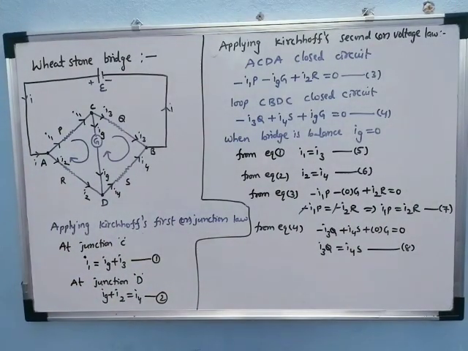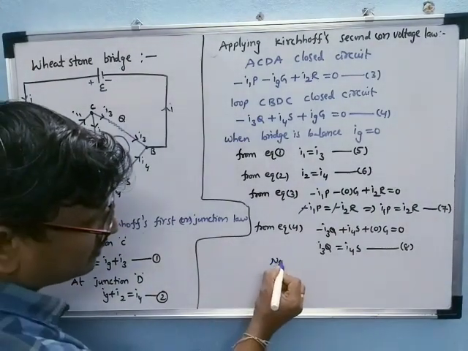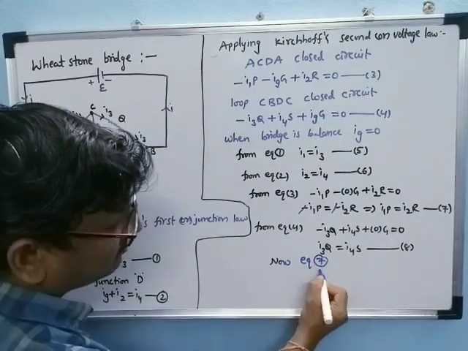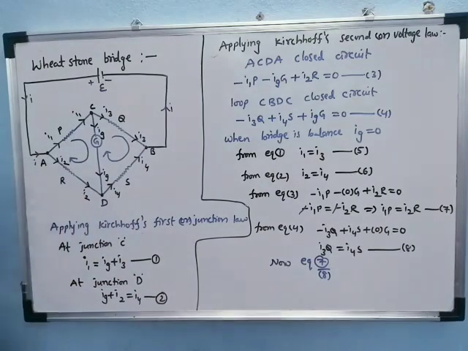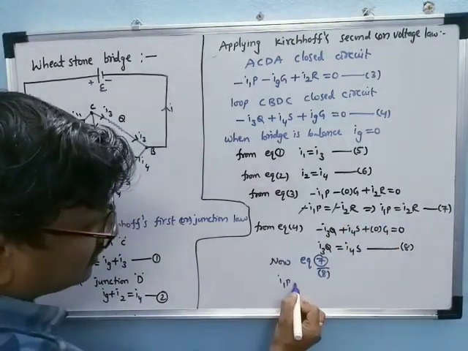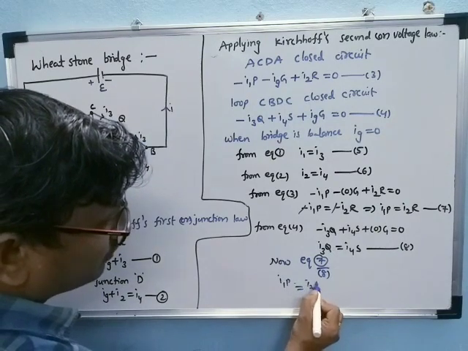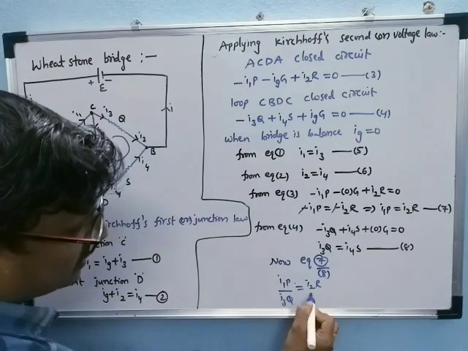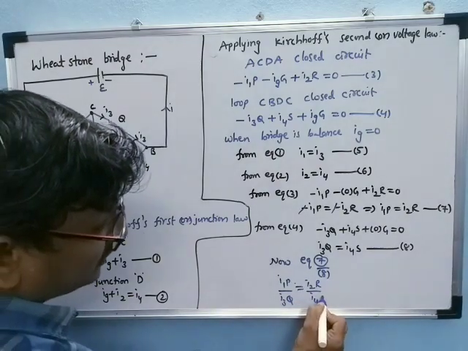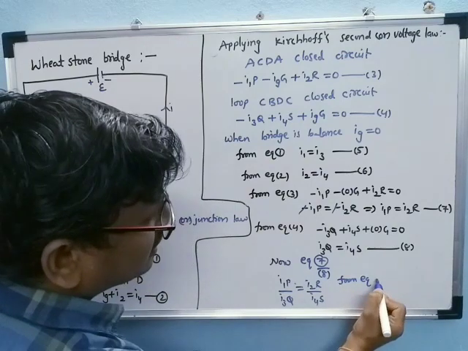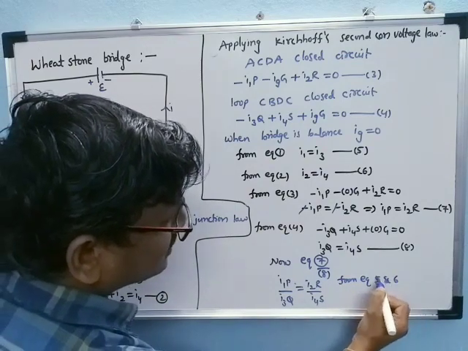Now dividing equation 7 by equation number 8. See equation 7, what is there here? I1P is equal to I2R, divided by I3Q is equal to I4S. From equation 5 and 6.